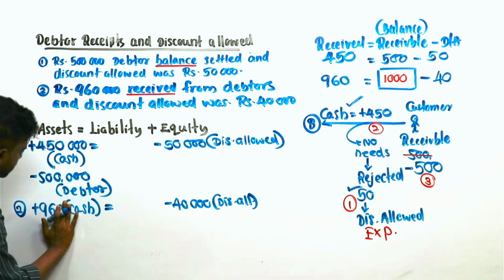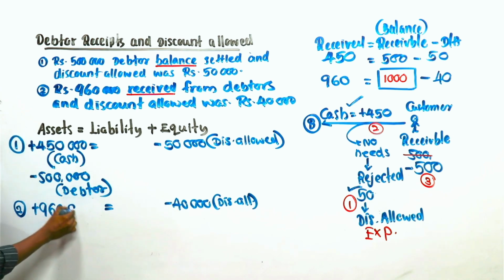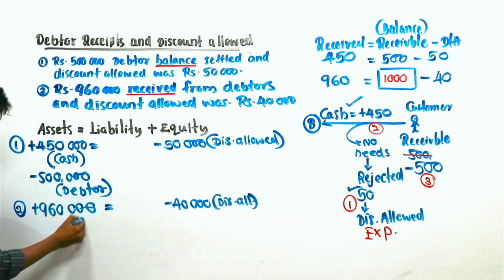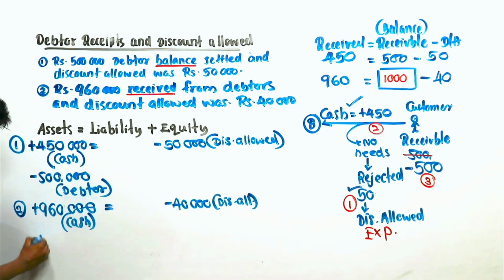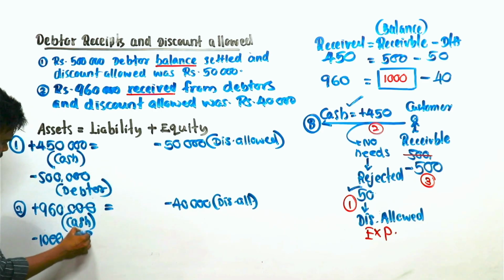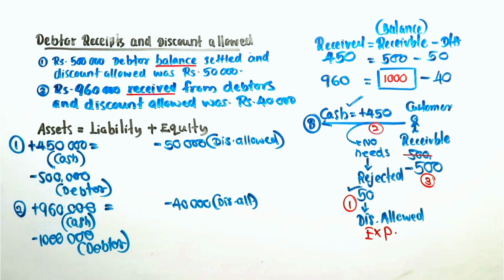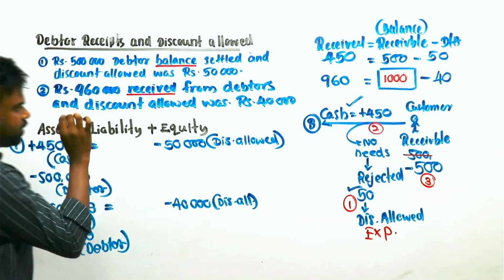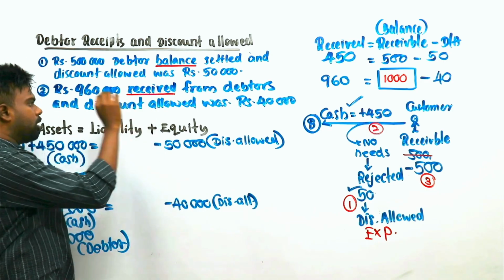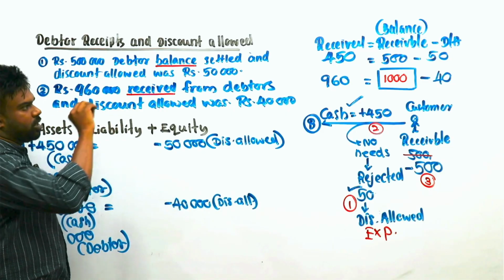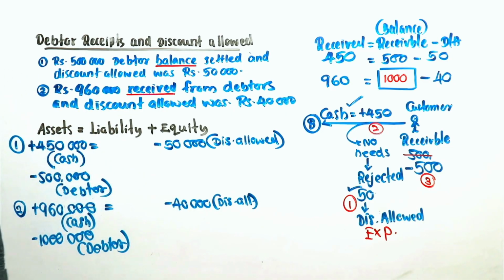I'll write down with zeros. Receivable balance decreased by 1000, debtor. Total receivable amount decrease. Understand? When you see the word balance, do not deduct the discounts. When you see the word received amount, or received, it means after discount, which means the discount is already deducted. Right, okay, then the finish.